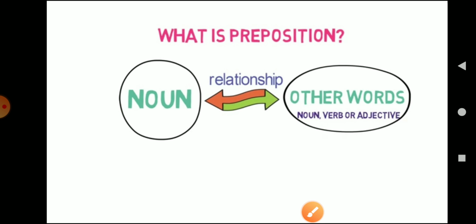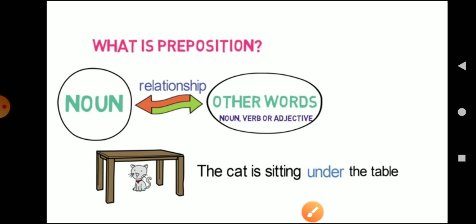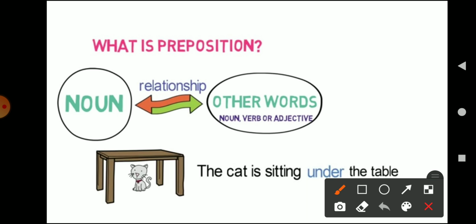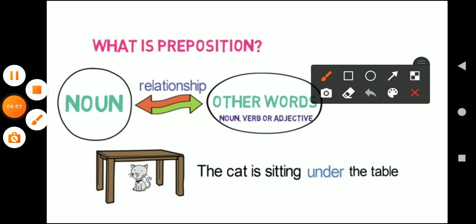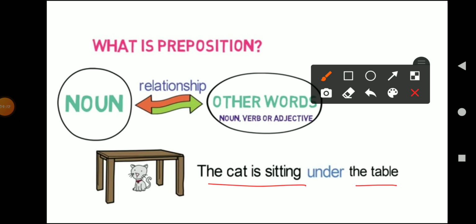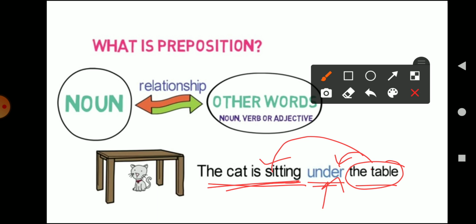The whole definition of preposition we will discuss after the example. So here let us take an example: the cat is sitting under the table. Here we can see that under is a preposition which is placed before a noun. What is the noun in this sentence? The table, right? It is showing the relationship, or you can say the linkage, between the noun and the other words. What are the other words? The sitting position of the cat.